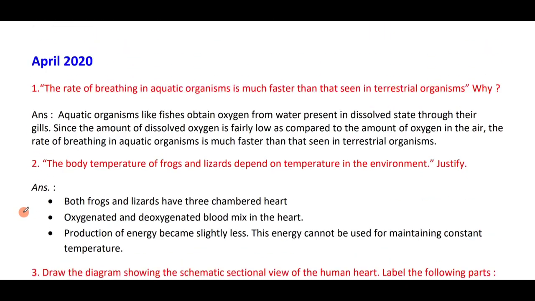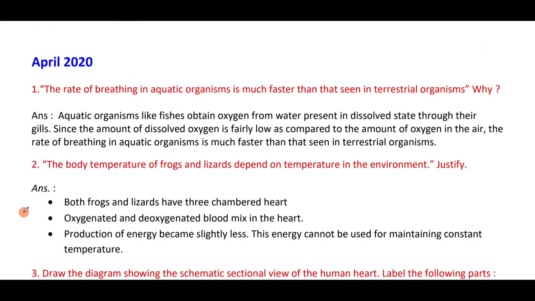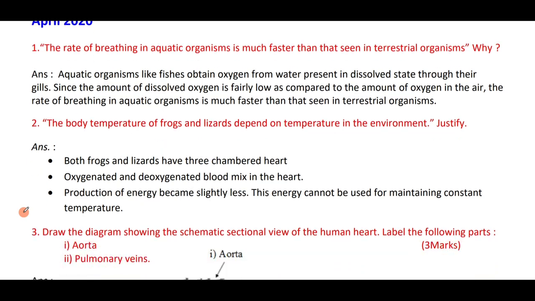Next question. The rate of breathing in aquatic organisms is much faster than that seen in terrestrial organisms. The rate of breathing is more in aquatic animals. Why? Because the oxygen present in the water is in the dissolved form, whereas the amount of dissolved oxygen is fairly low as compared to the amount of oxygen in the air. Therefore, the rate of breathing in aquatic animals is much faster than that seen in terrestrial organisms.